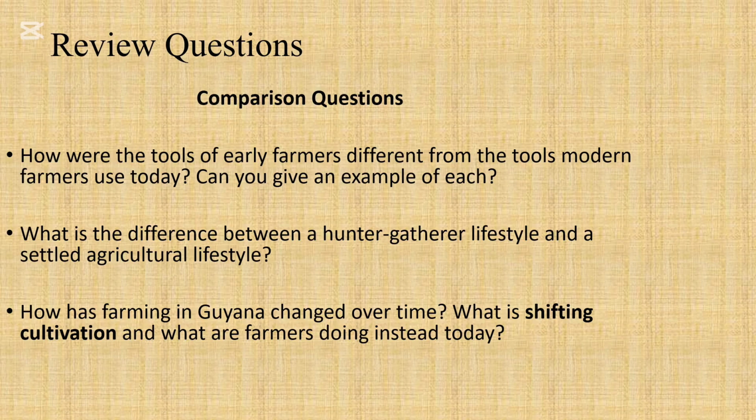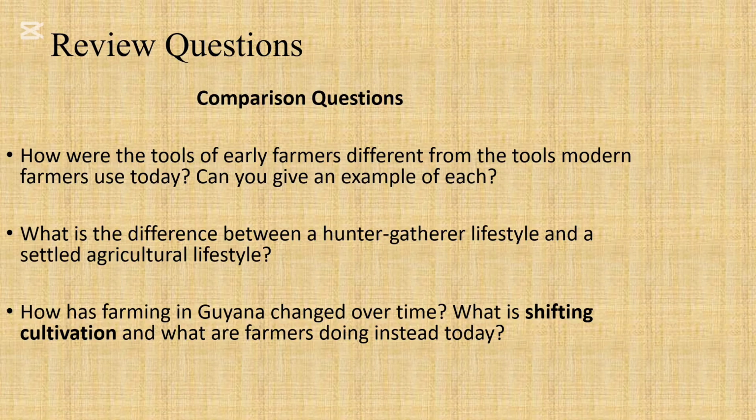So I hope you got those things. There are so many examples, so just shoot some examples out there of the early tools versus the modern tools. I know that you know there's so many, so you can choose any one of those. I know that you're going to get that right. Good. Let's move on to the next question.